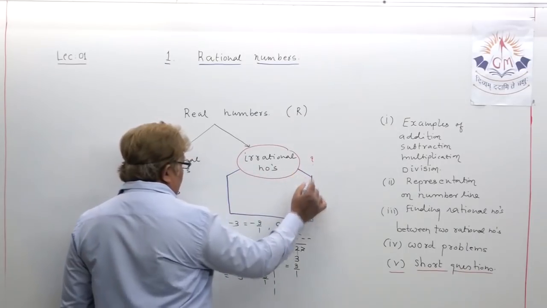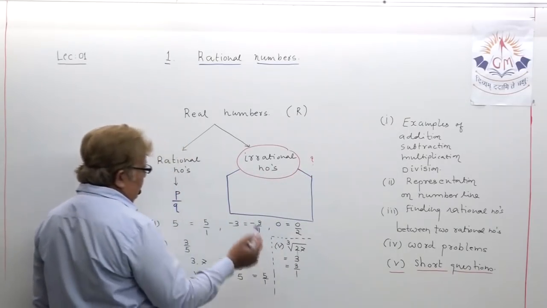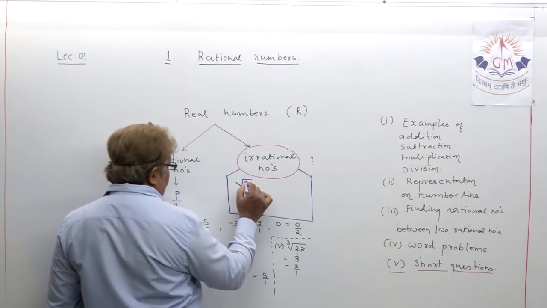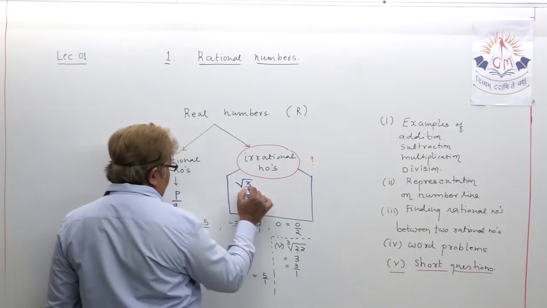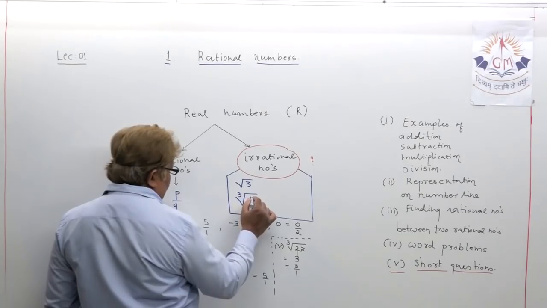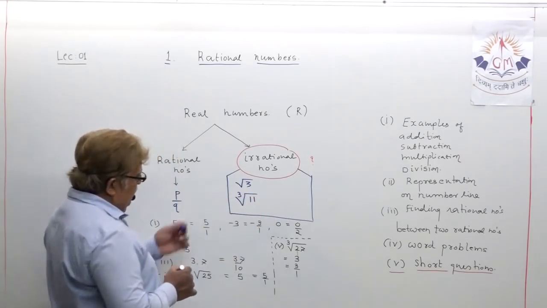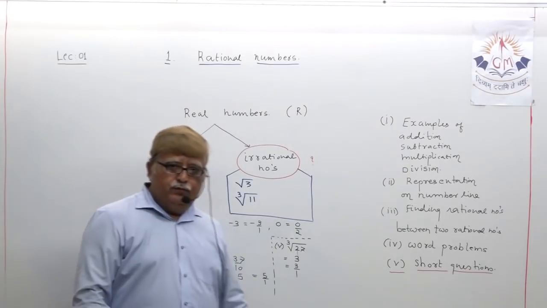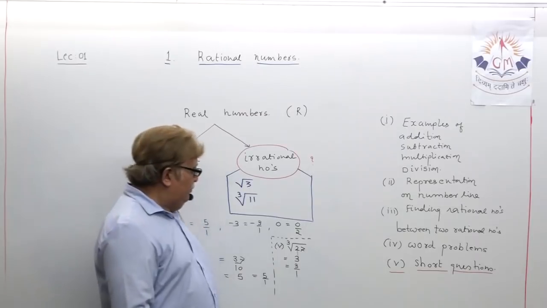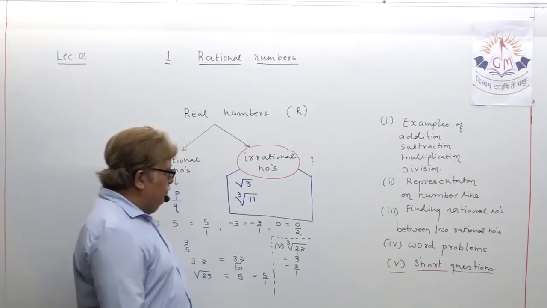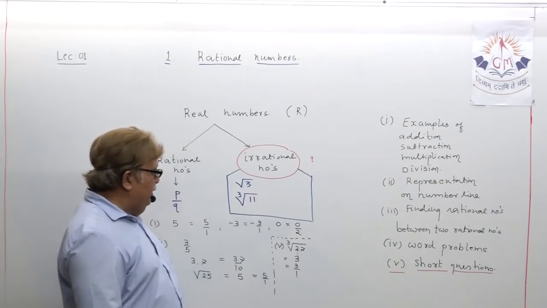What can be called an irrational number? Okay. Suppose, my dear student, I write one number here, suppose under root 3, or I write this way, cube root of suppose 11. I have just written two numbers here for your understanding. Square root of 3 or cube root of 11.